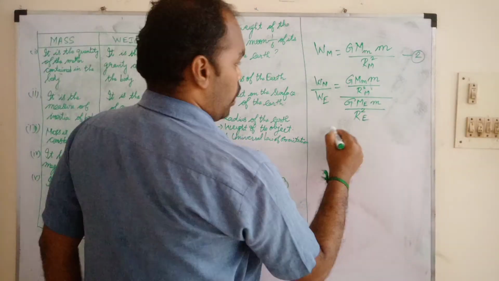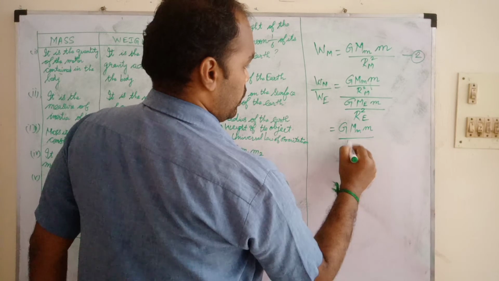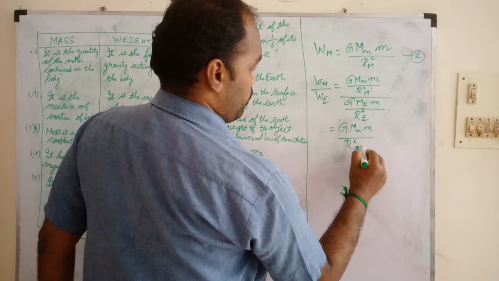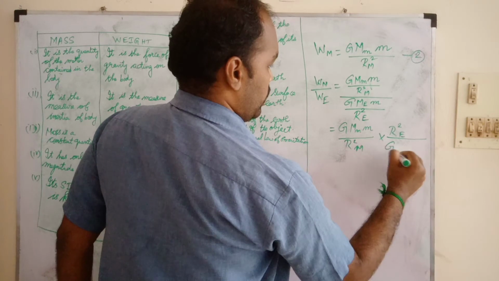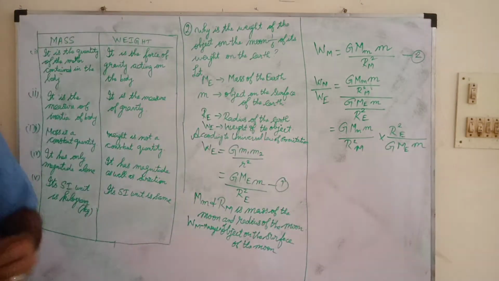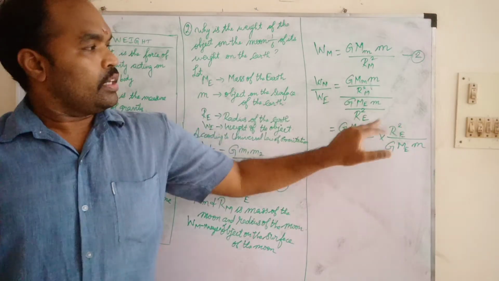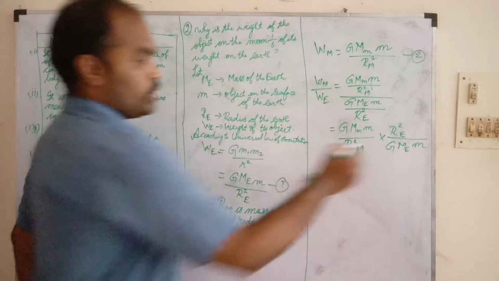Now how are we going to do this? G MM m by R square M into R square E by G ME m. When we take this, R square E will come in the numerator.